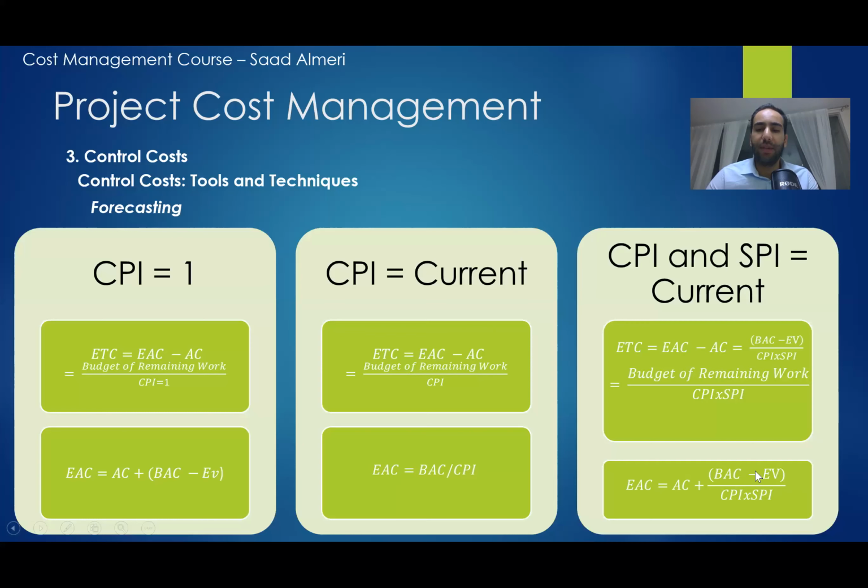The third one is that I need to take the budget of the remaining work divided by the CPI multiplied by SPI to consider both effects of the performance of the CPI and SPI, and that will be added to the AC. So here the ETC, this is the same as this, plus the amount that I already spent. This is the EAC, or I can take it with this simple formula.